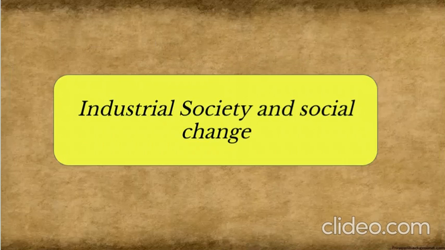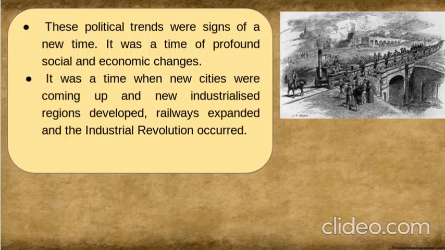Next is industrial society and social change, our second topic for today. This was the time when industrialization had occurred. These political trends were a sign of new times. Time was changing. There were now industries.